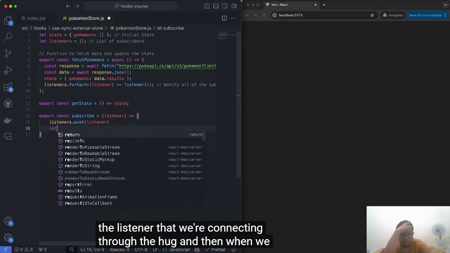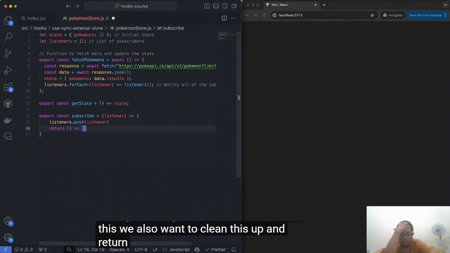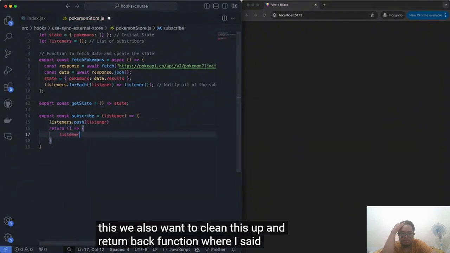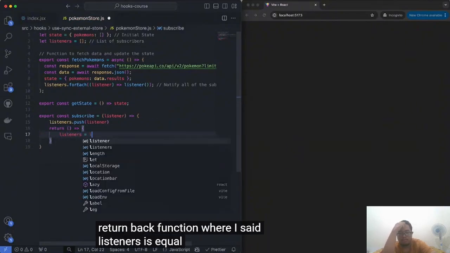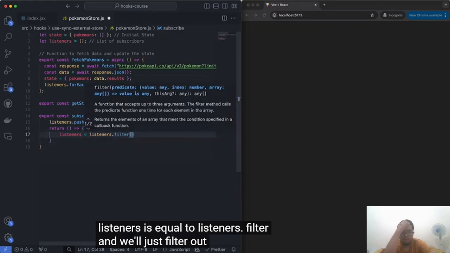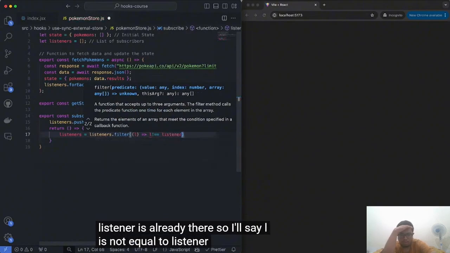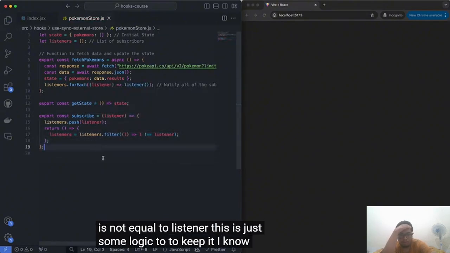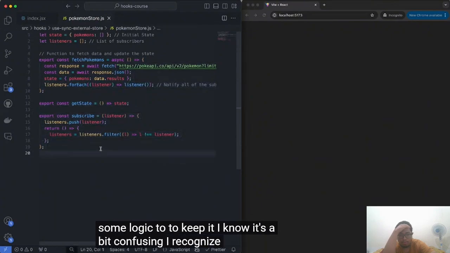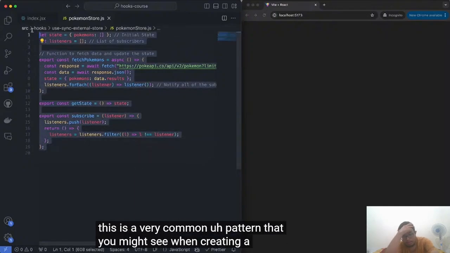And then when we finish, we also want to clean this up and return a function where listeners is equal to listeners.filter, and we'll filter out the listener if it's already there. So I'll say l is not equal to listener. This is just some logic to keep it clean. I know it's a bit confusing, I recognize that, but this is a very common pattern that you might see when creating a store like this.